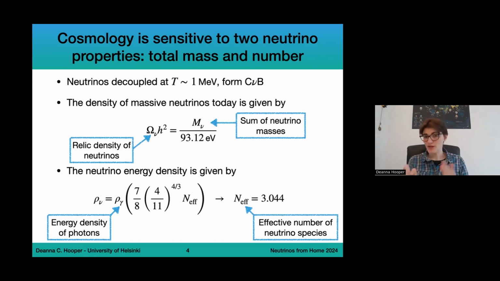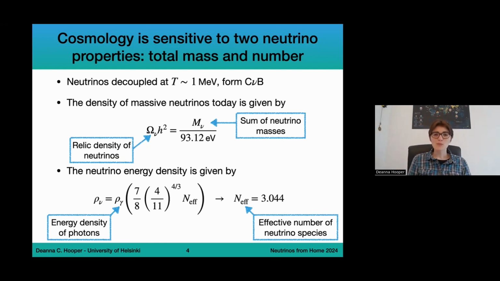The fact that there is this gradual decoupling of neutrinos, and there are several different effects at play here, means that the actual effective number of neutrinos is slightly larger than 3. Currently, theoretical calculations put this at about 3.044. So we have a very accurate theoretical prediction for what we expect the effective number of neutrino species to be.